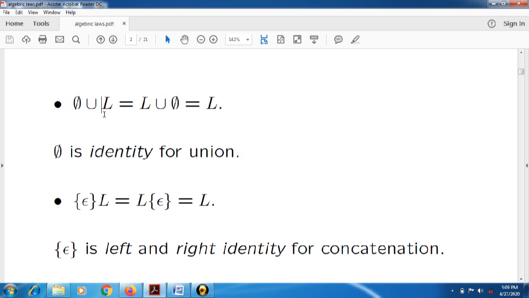Now see here, phi is nothing but the empty set, and whenever we make concatenation of an empty set with a set having some values, it generates only the values present in that set. Now we will prove it first.